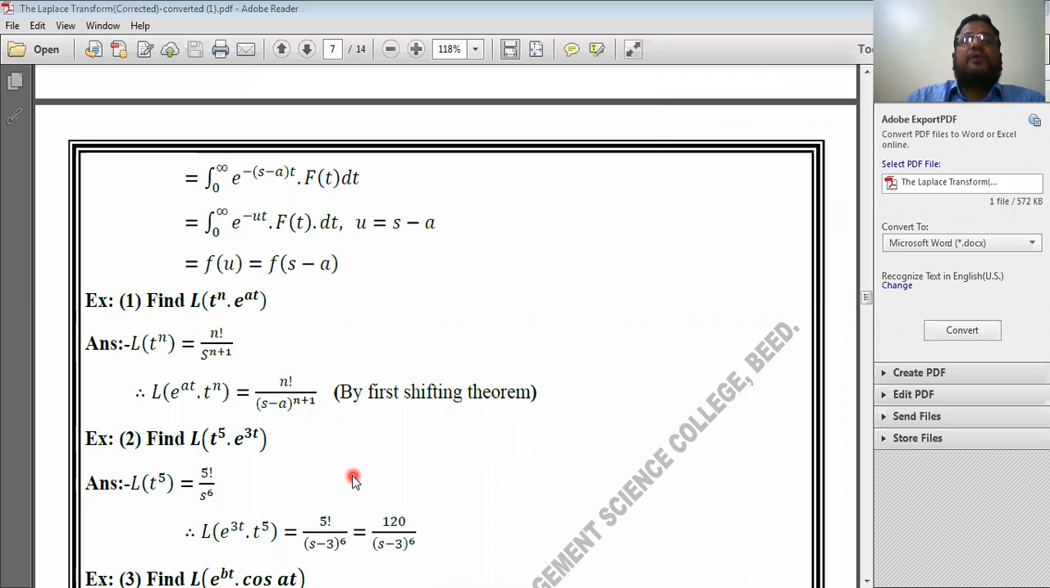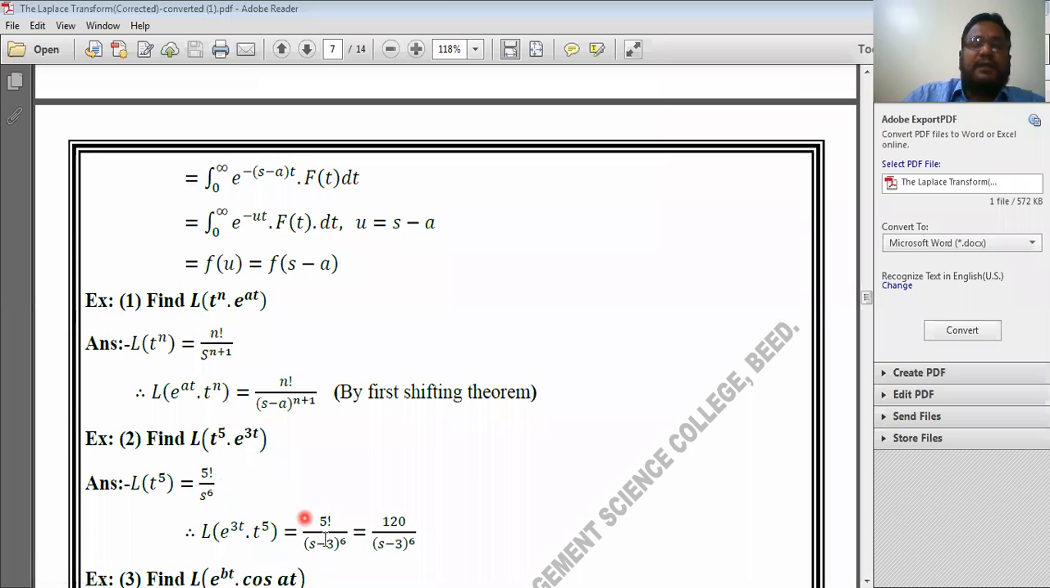Find Laplace transform of t to the power 5 into e to the power 3t. See here. Okay. First we will find the Laplace transform of the first function. According to the standard result, Laplace transform of t to the power 5: the standard result is, if it is t to the power n, then Laplace transform of t to the power n is factorial n divided by s to the power n plus 1. Now see here, Laplace transform of t to the power 5 is equal to factorial 5, n here is 5, divided by s to the power 5 plus 1, that is 6. Now this is the Laplace transform of t to the power 5.